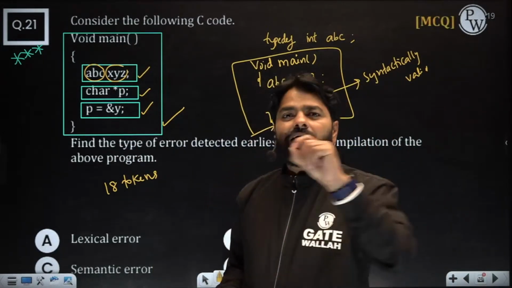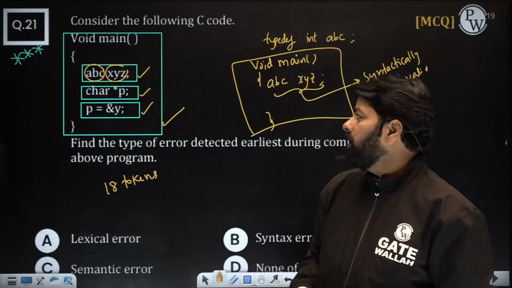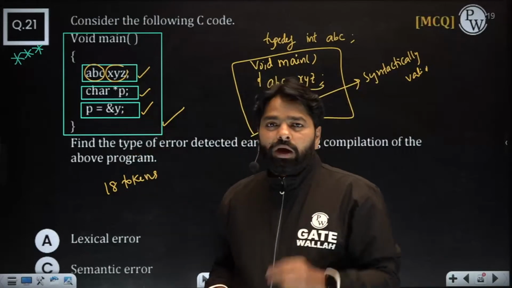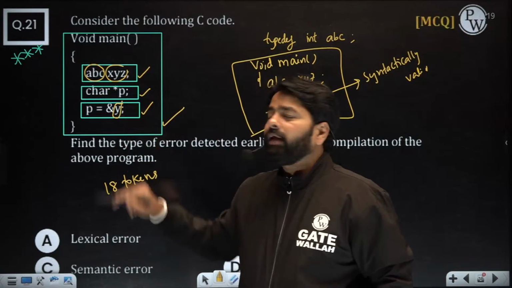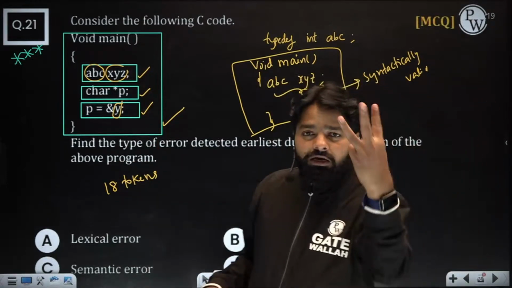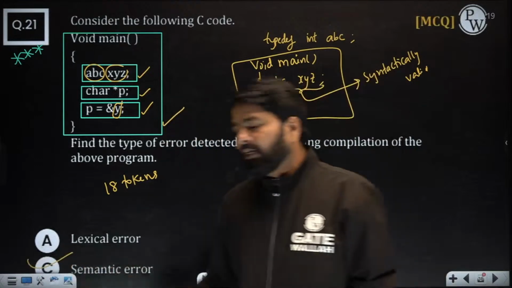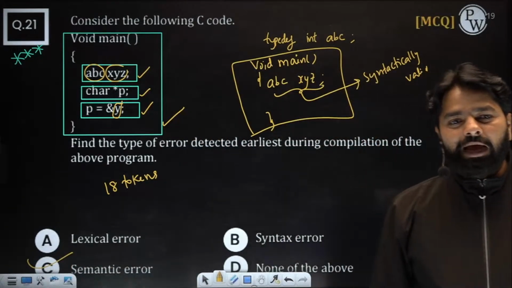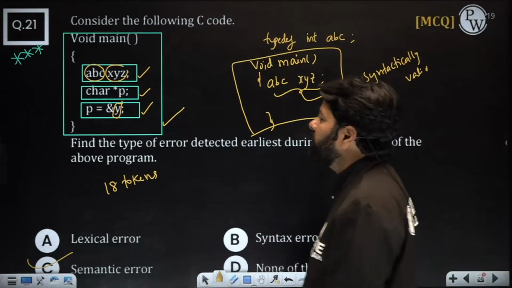ABC is not declared, XYZ is not declared. There are two declaration issues here. And one more, the Y. Y also has no type. The Y is also not declared. There are three declaration errors. So that's why you will have a semantic error. Which error will you have? Semantic error.